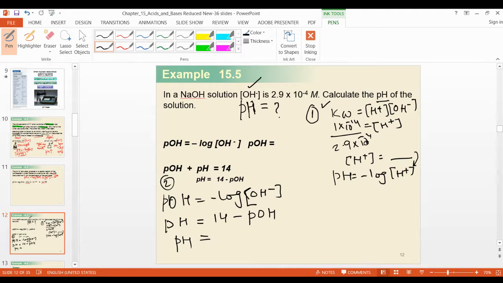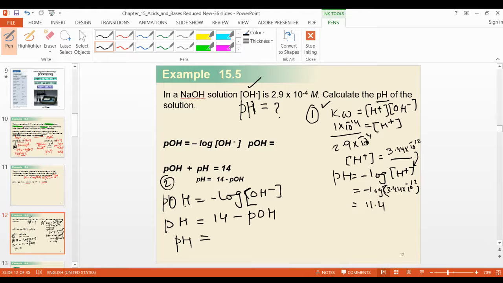Then the pH value is minus log 3.44 multiplied by 10 to the power minus 12. So what will be the pH value? 11.4.